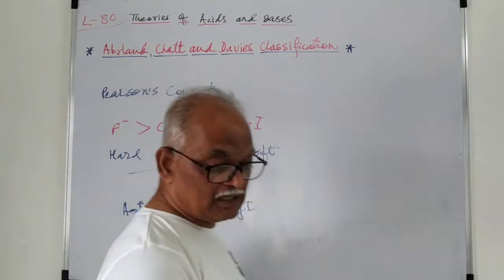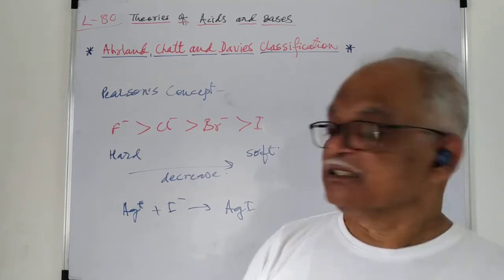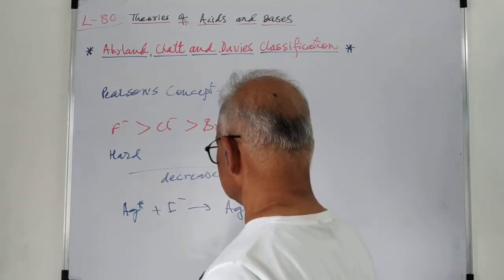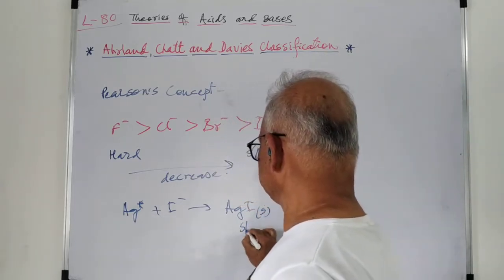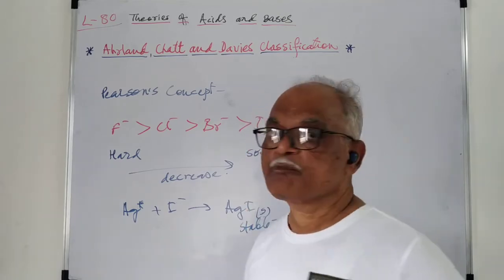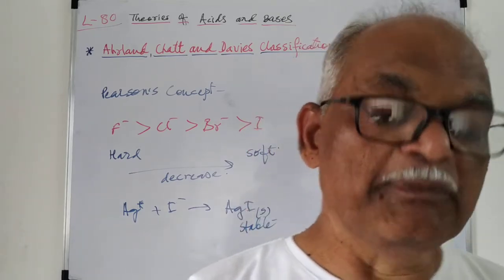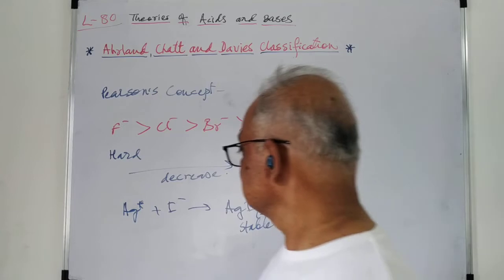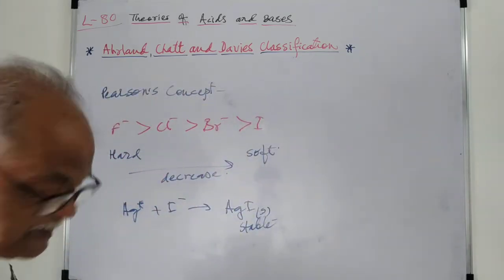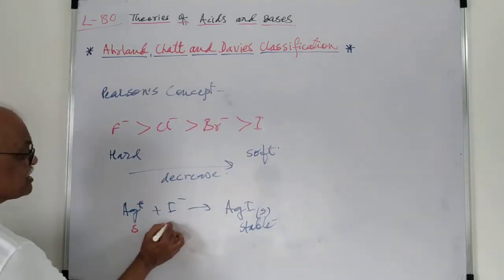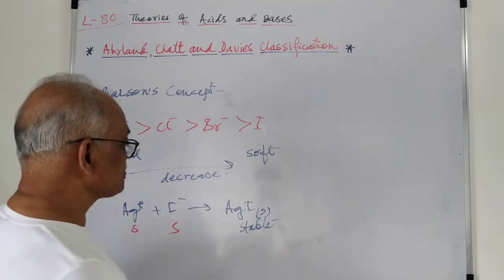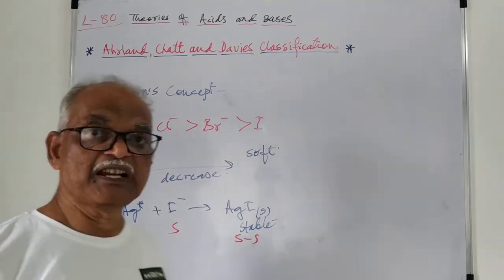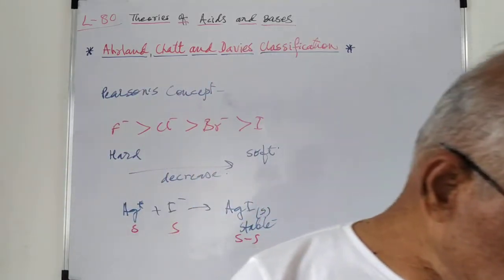AgI solid is stable. Why is it stable? Because Ag plus is a soft species, and I minus is also soft. So this is a soft combination, and therefore it is stable.